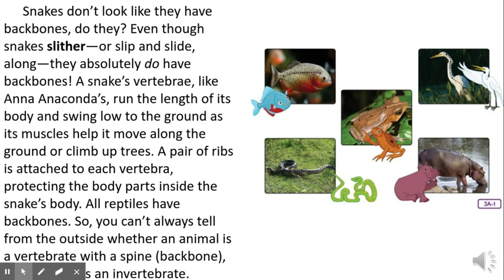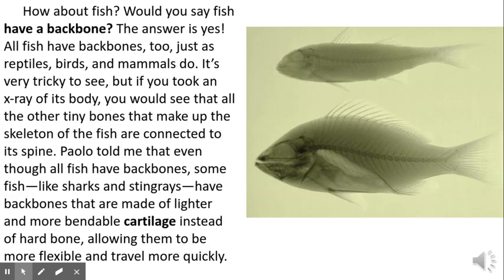All reptiles have backbones, so you can't always tell from the outside whether an animal is a vertebrate with a spine, a backbone, or whether it's an invertebrate. How about fish? Would you say fish have a backbone? The answer is yes. All fish have backbones too, just as reptiles, birds, and mammals do.